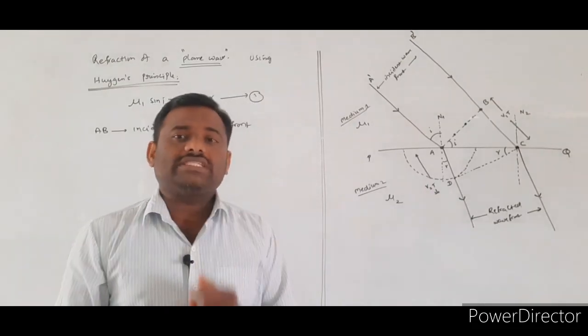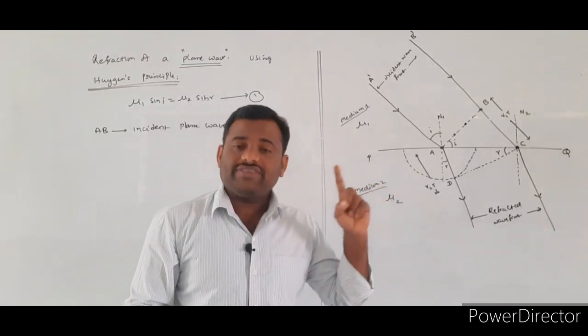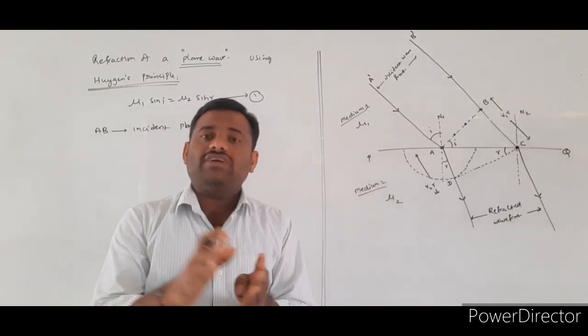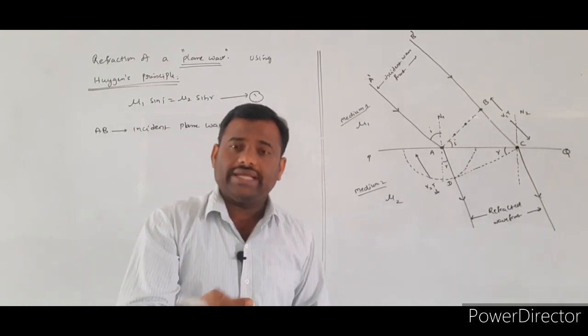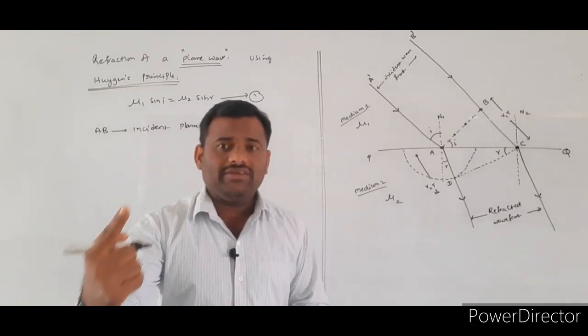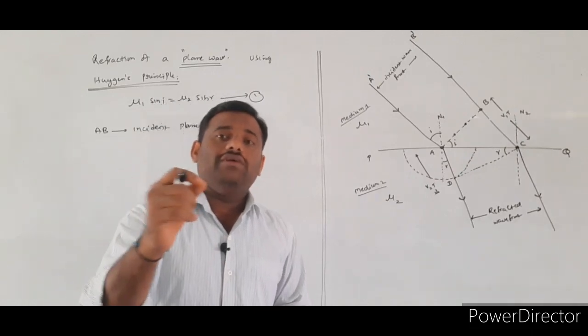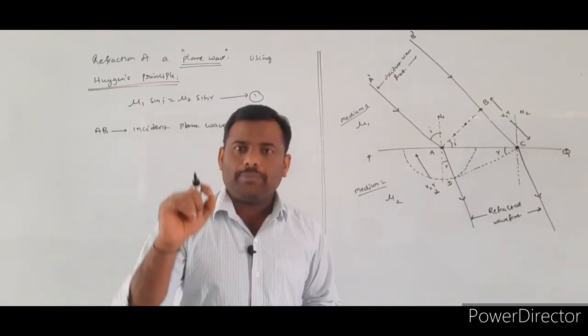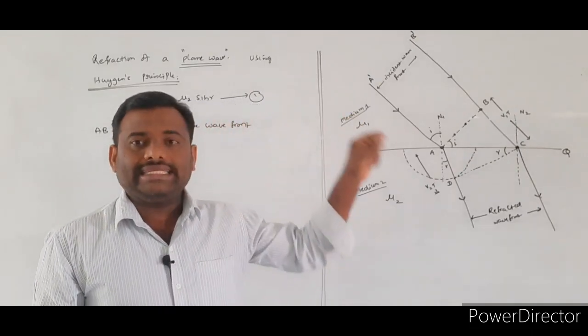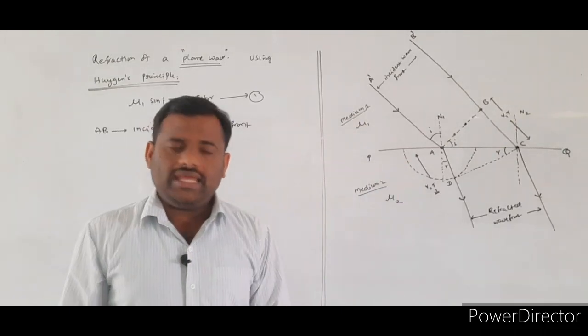What is the Huygens first principle? If you consider any wave front, whether spherical, cylindrical, or plane, the points on the wave front act as secondary sources.